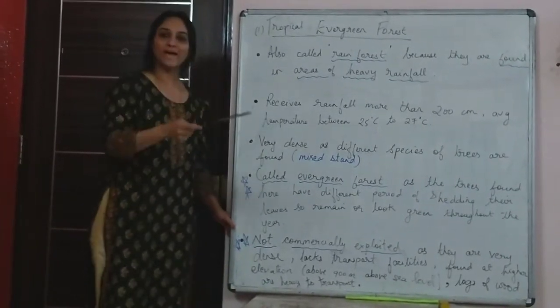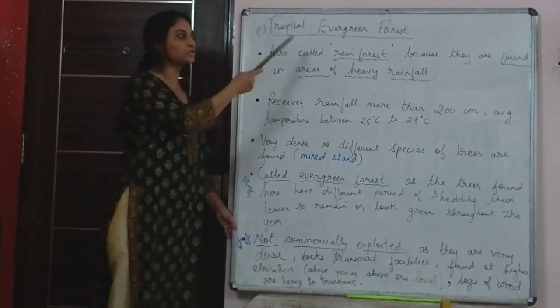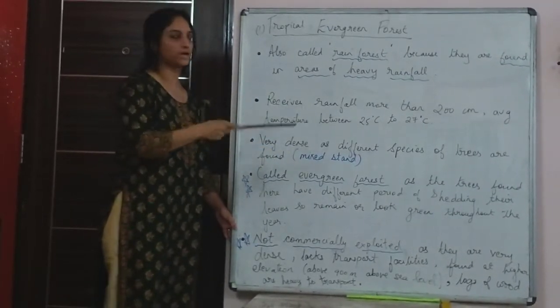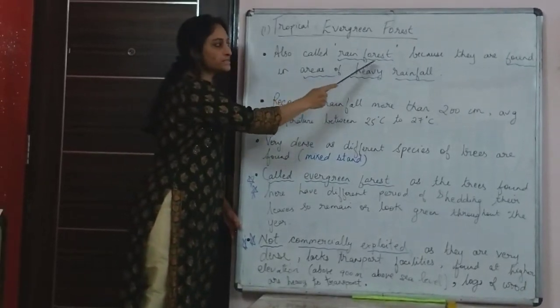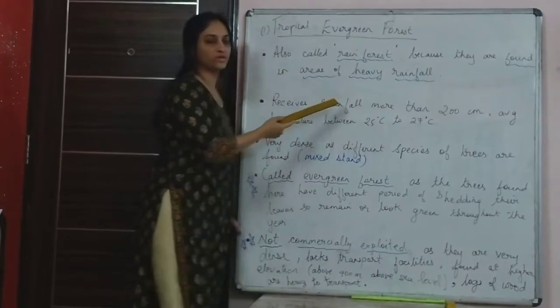So they don't look bare or very empty. These forests don't look empty or bare, so they look green throughout the year. Now they are also called rainforest because they are found in areas of heavy rainfall.